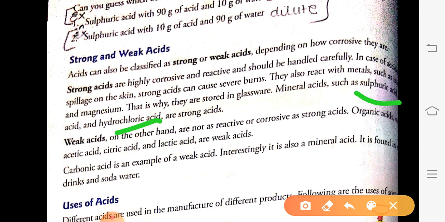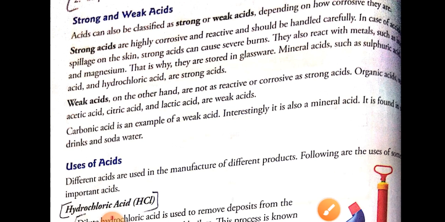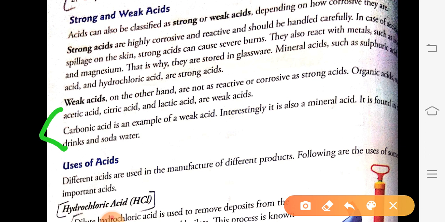Organic acids such as acetic acid and citric acid can be examples of weak acid. Like the lemon we use. Lemon juice does not cause any harm to our body, though it contains an acid called citric acid. There is an interesting fact to be seen here. Carbonic acid is an example of weak acid. It is also a mineral acid. It is found in soda and cold drinks.